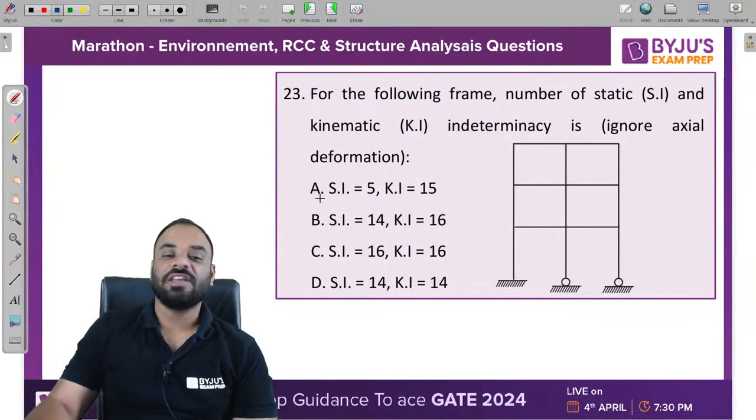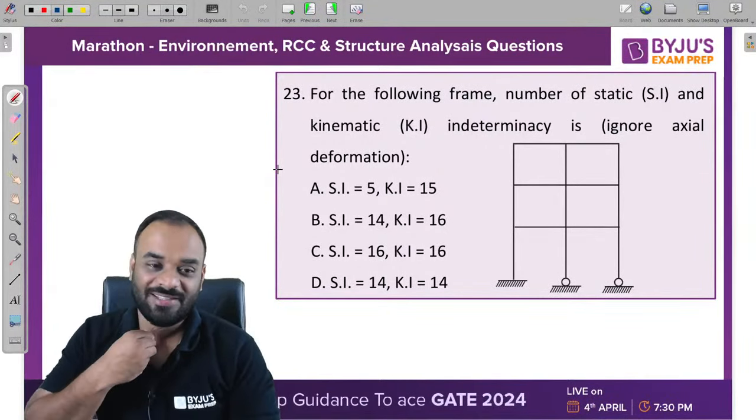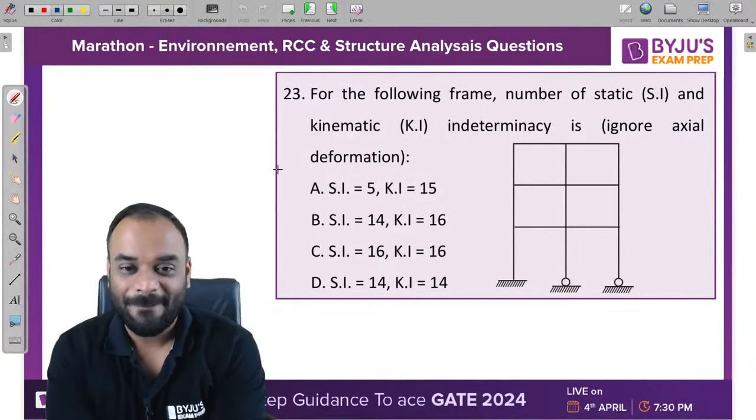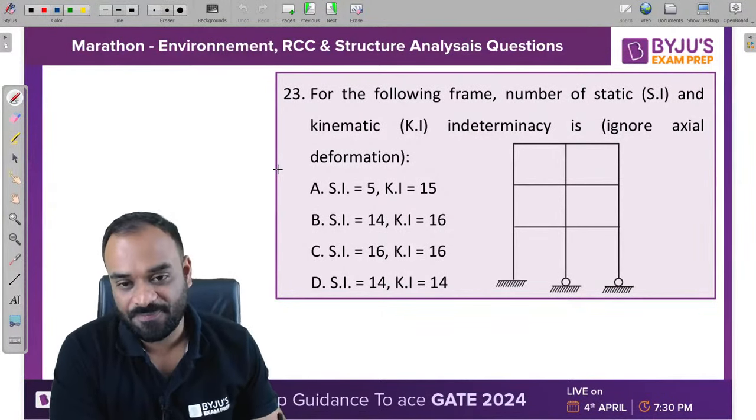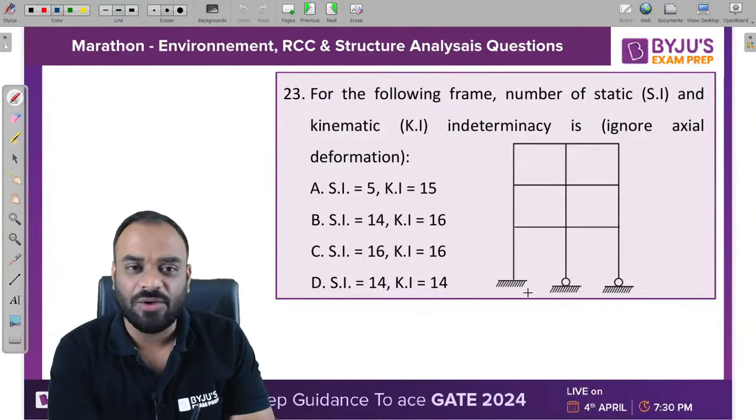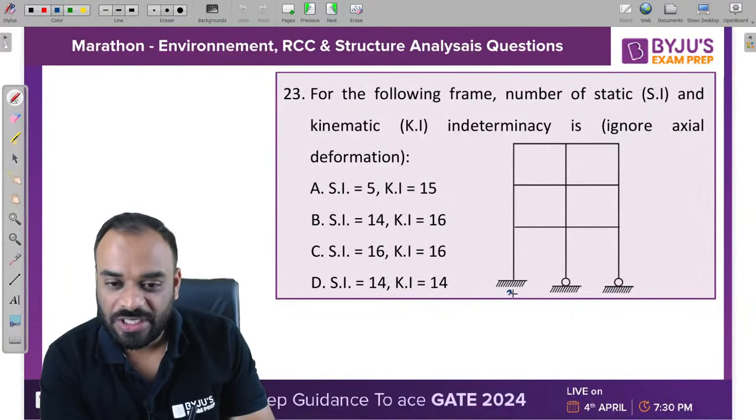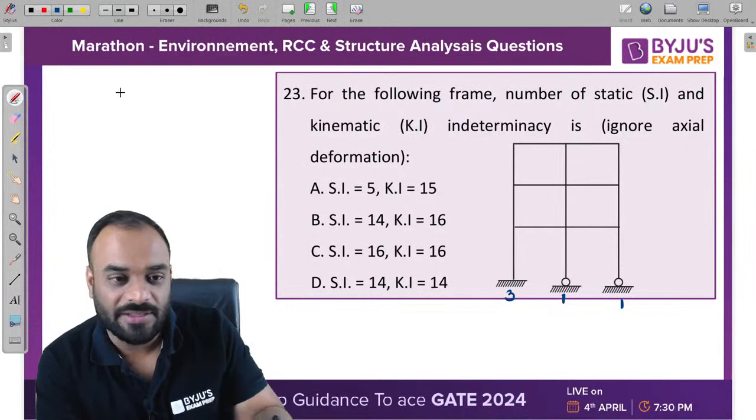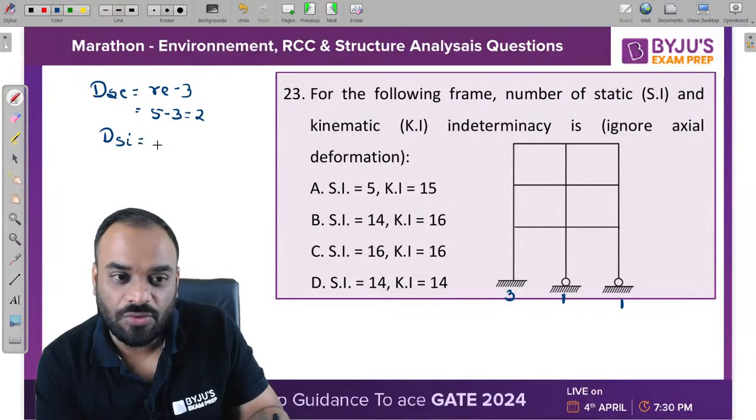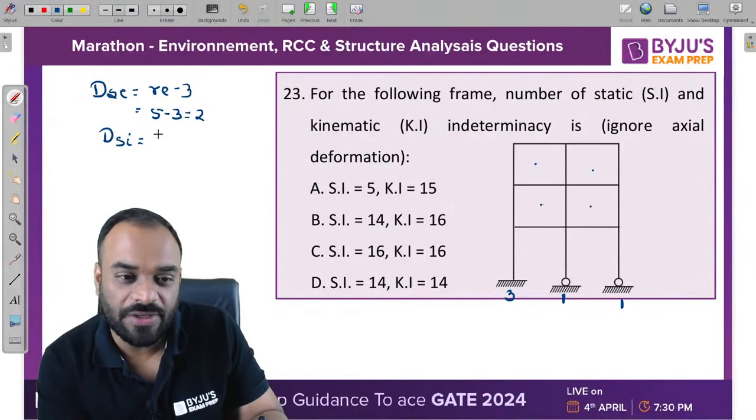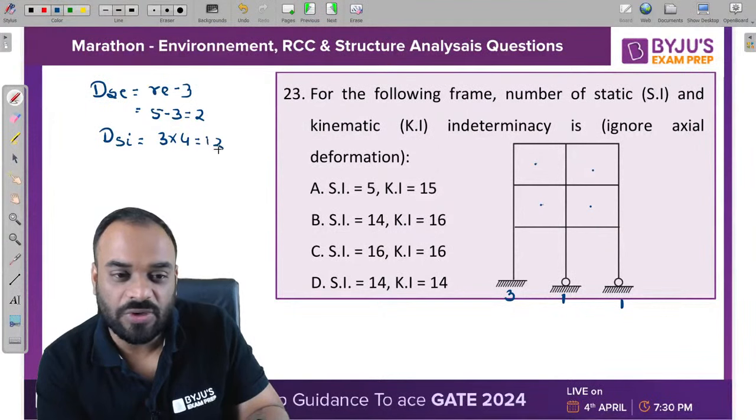Let's move to the next question guys. Just calculate the value of DS and DSI. Hai na, bahut der baad koi aasaan sa question mila hai. What is the value of DS and DSI? So guys, let's calculate the DS value first. So 3 reactions, 1 reaction and 1 reaction. DSE is equal to R_E minus 3. 5 minus 3, that is equal to 2. What about DSI? It is a closed structure. 1, 2, 3, 4. 4 loops are there. So 3 into 4, that means it is 12. And 12 plus 2, it should be equal to 14.